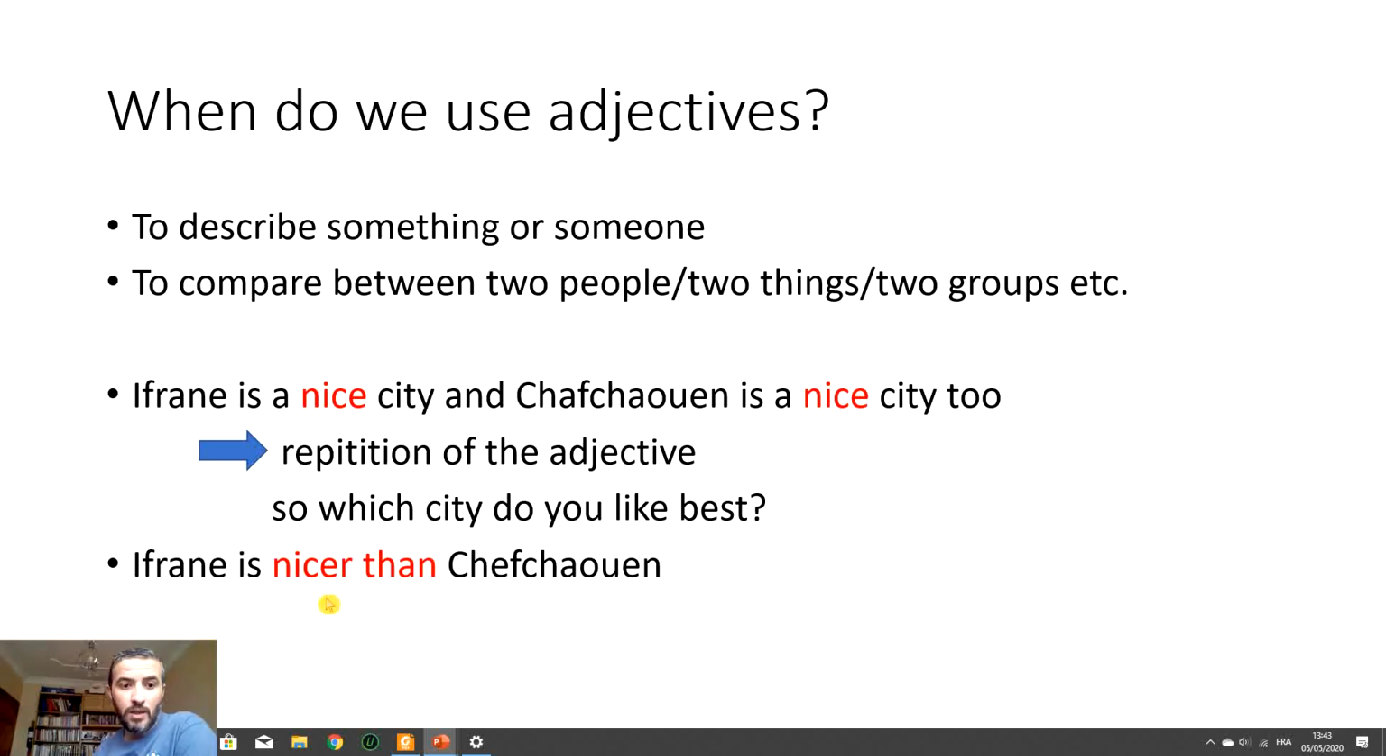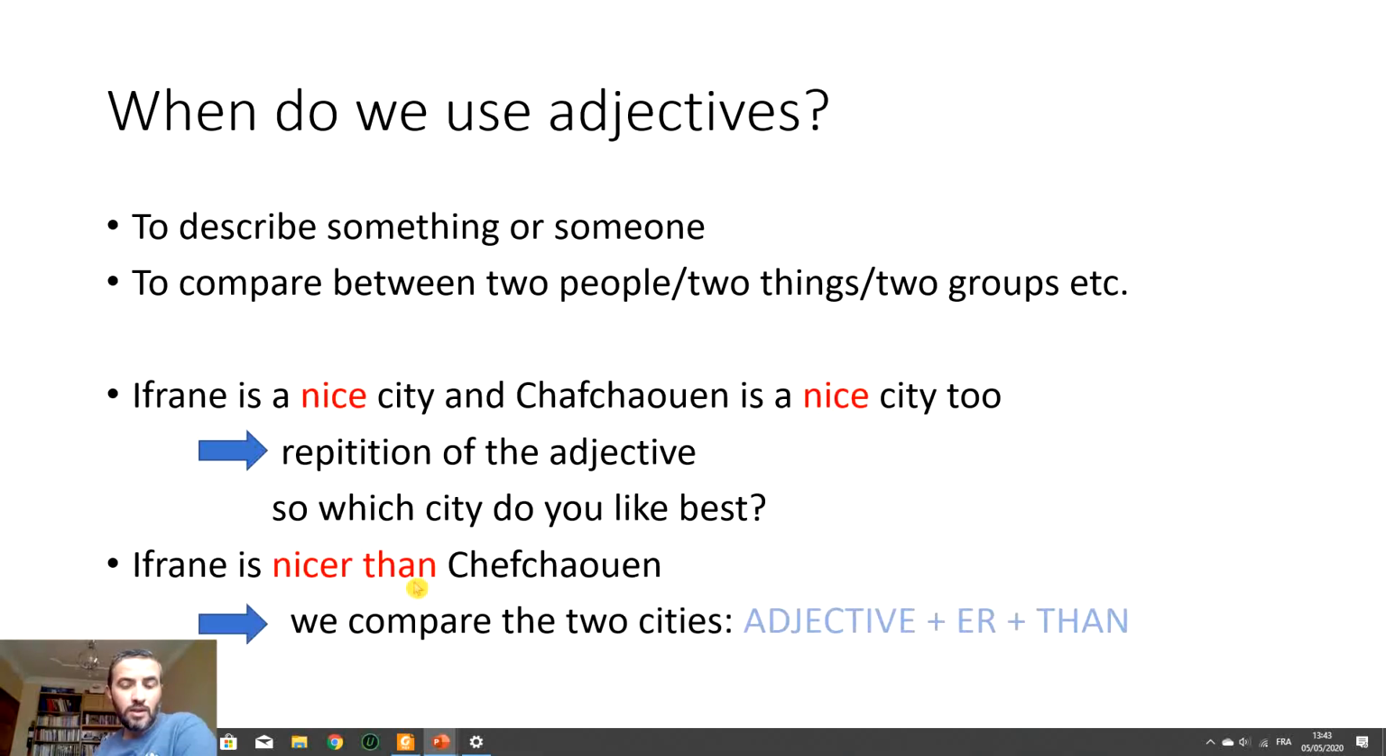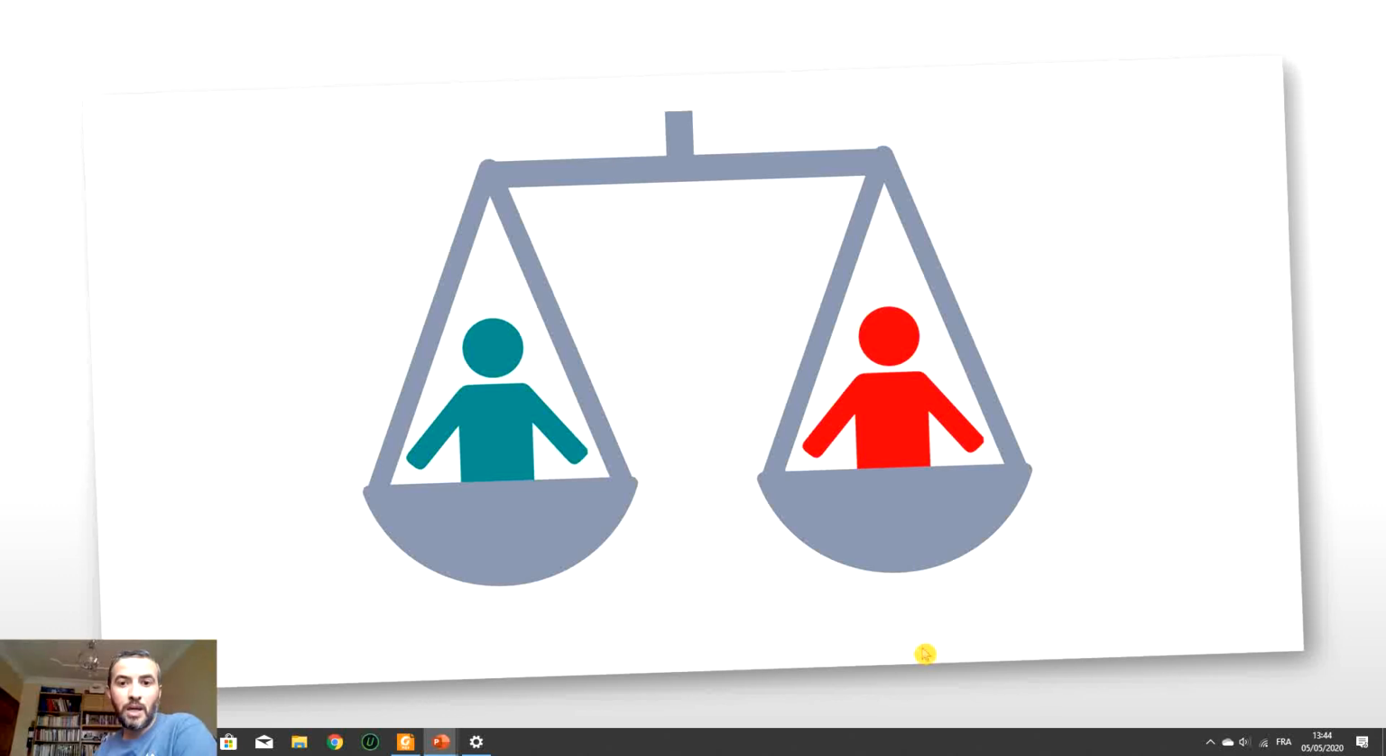The most important thing is that we are using an adjective to compare, using than: nicer than. So what is the rule for that? We compare the two cities using an adjective: the adjective nice, plus er, plus than. It can be big, it can be small, it can be hot, it can be warm. It depends on the adjective that you want to use. So adjective plus er plus than. This is the comparative form. We want to compare two, so we use these comparative adjectives.